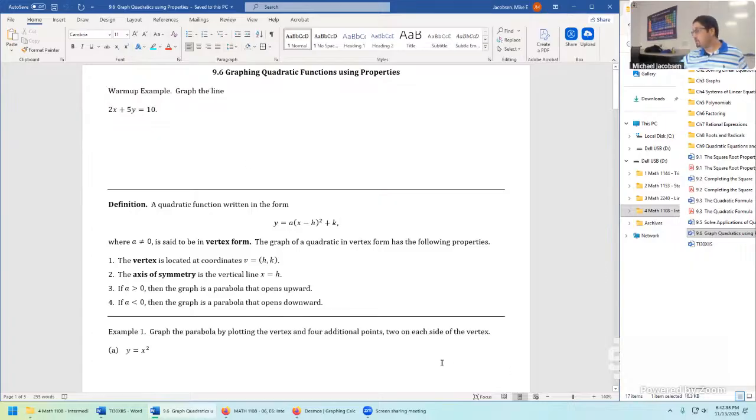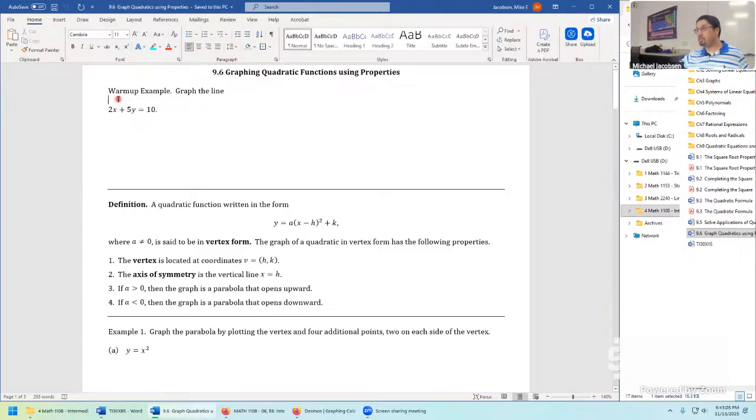So on this problem right here, that's a nice warm-up problem of just graphing the line. Then we're going to start graphing things like the quadratics, like y equals x squared, using new ideas like vertex form, vertex axis of symmetry, whether the graph opens upwards or downwards. That's a lot of information to put together, and the vertex form of the quadratic right here is kind of the nice key when it comes to graphing any one of these.